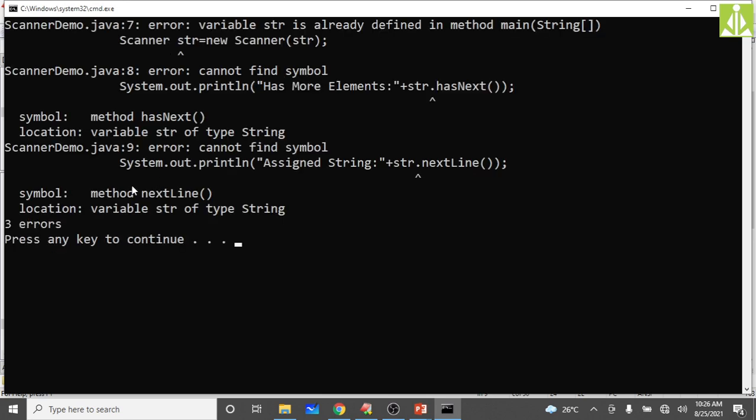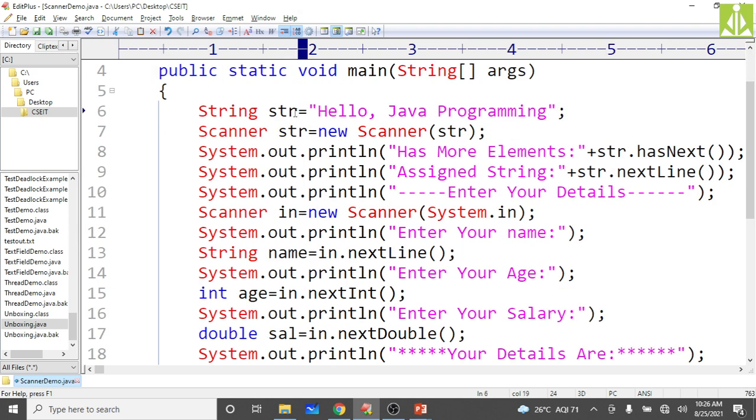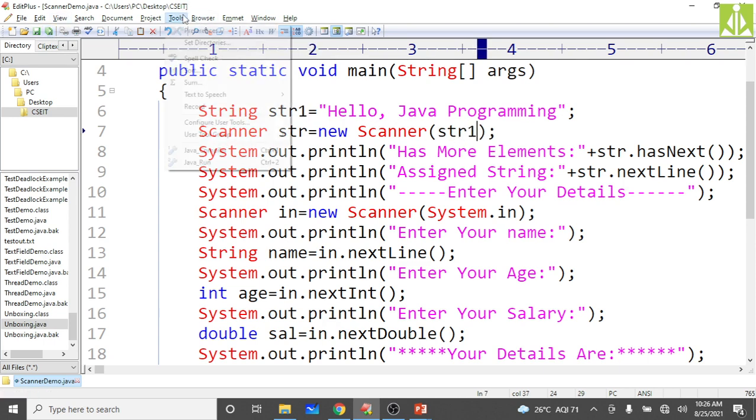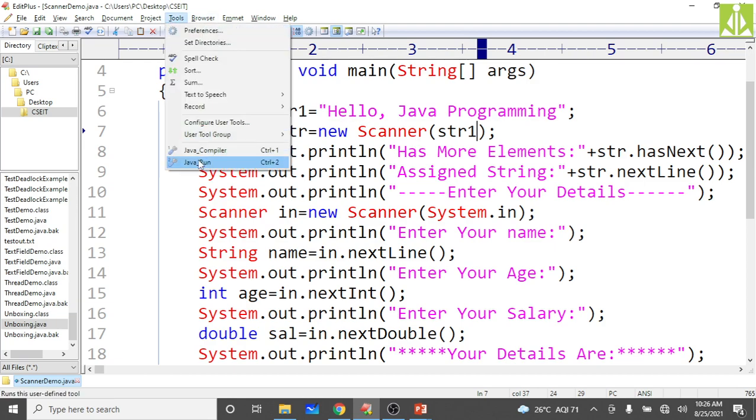Now it says variable str is already defined in method main. We have defined str here, so use string1. Now we try. No issues. Simply the variable name conflict occurred in my program, and I changed it by giving different names to my variables.